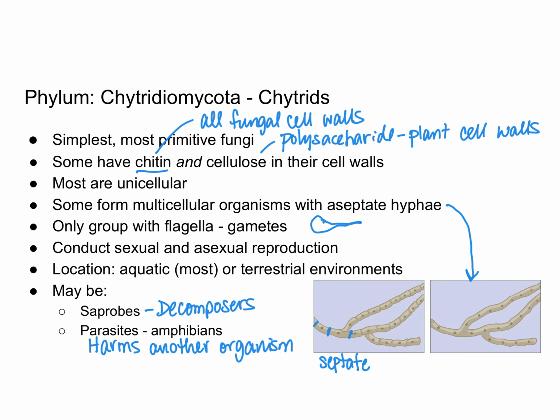Chytrids are especially dangerous to amphibians because it can infect the skin of the amphibian, and amphibians are able to do gas exchange, kind of like breathing across their skin. So when the chytrid infects the amphibian skin, it reduces gas exchange, which can kill the amphibian.